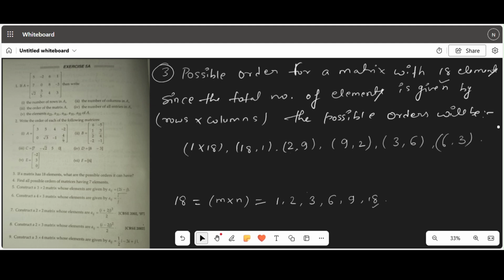So these are the only possible orders because m and n must be whole numbers and must multiply to 18. So all are multiplications giving 18: 6 times 3 is 18, 3 times 6 is 18, 9 times 2 is 18, 2 times 9 is 18, 18 cross 1 is 18, 1 into 18 is 18. Other combinations are not possible as they would result in non-integer values for rows into columns.